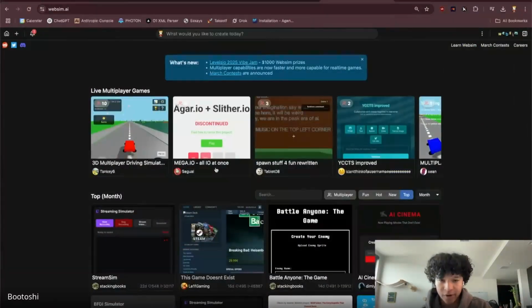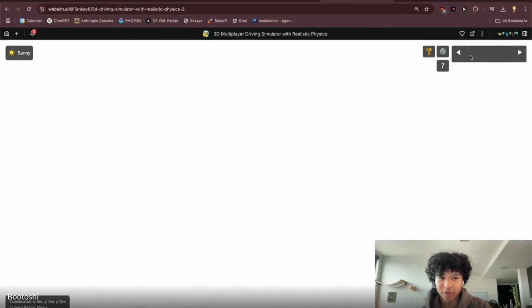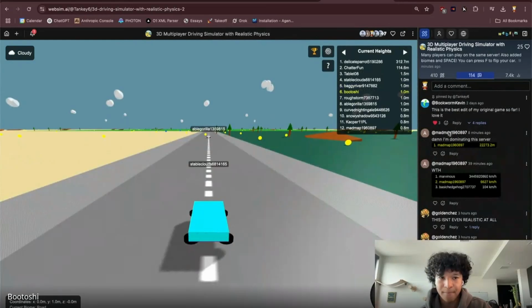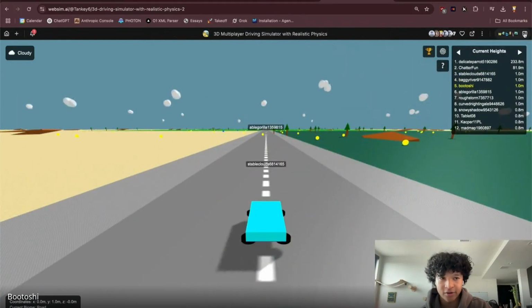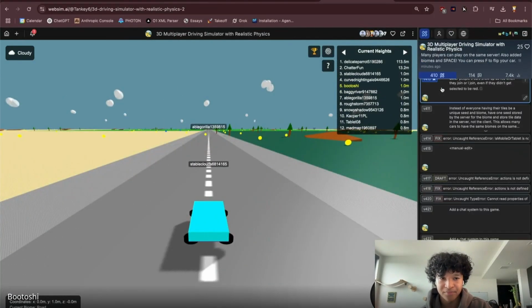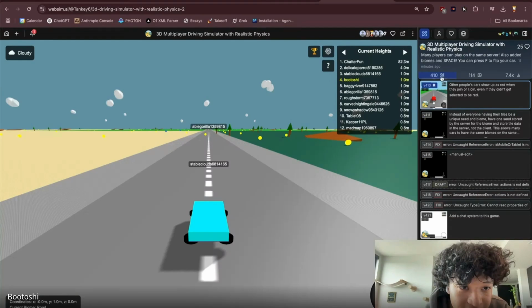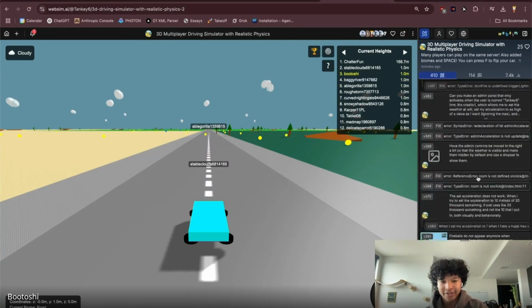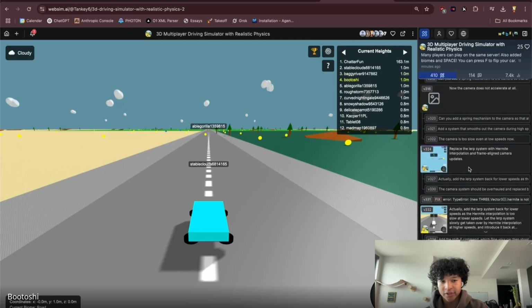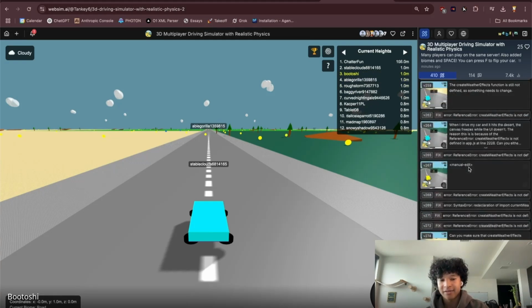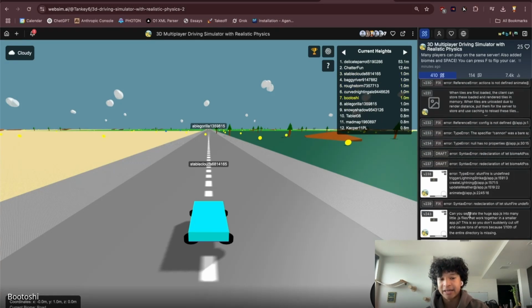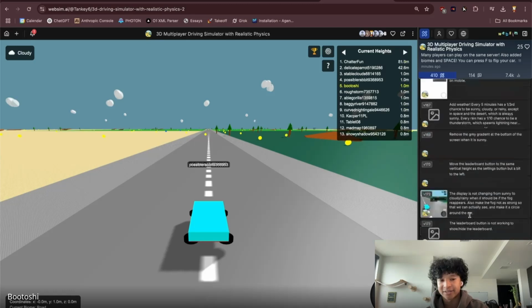The coolest thing about Websim is that you can click on something and it's almost like Roblox, where people have these different games or creations they make. But if you open this little hotbar on the top right and click on this tab with the pencil, you can actually see every single version and prompt iteration that people used to get the game or website to the current state.